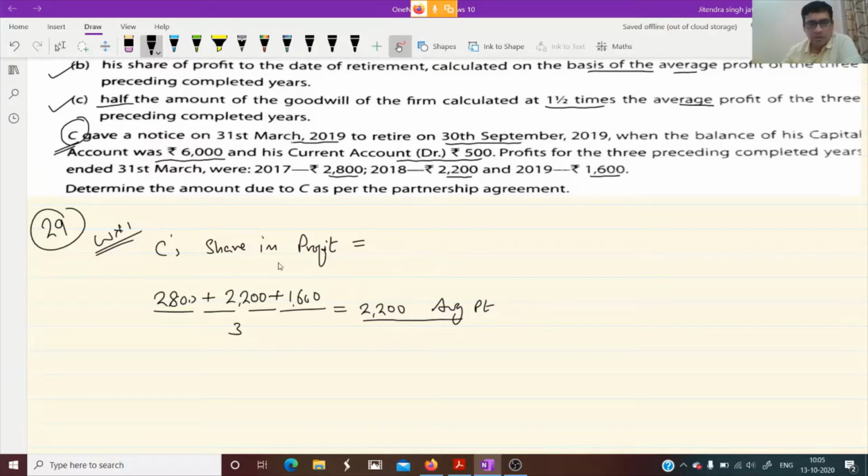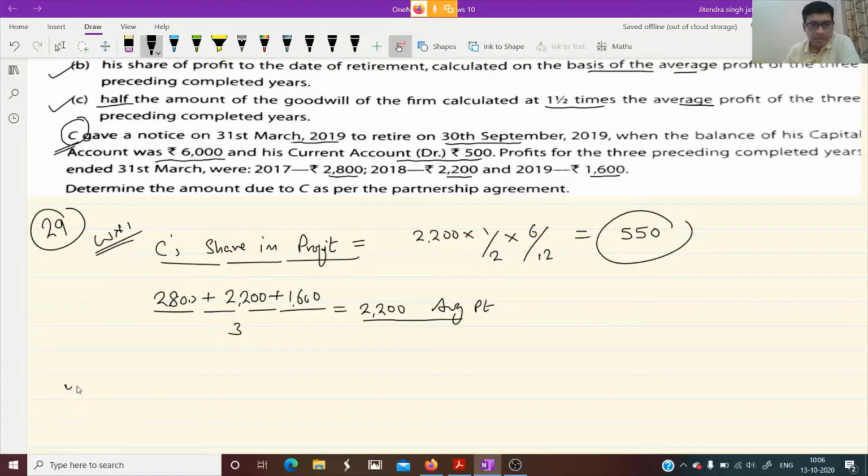Okay. So how to calculate C's share of profit? In this 2200, what is C's share? Both are equal partners. So 1 by 2 is his share. And C is taking retirement after 6 months. So we will calculate for 6 months. Half of 2200 is 1100 and half of 1100 is 550. So this is his share of profit, C's share of profit. I hope it is clear to everyone.